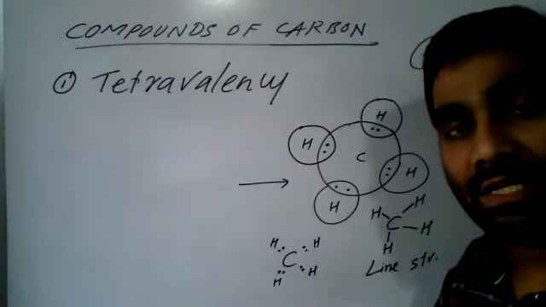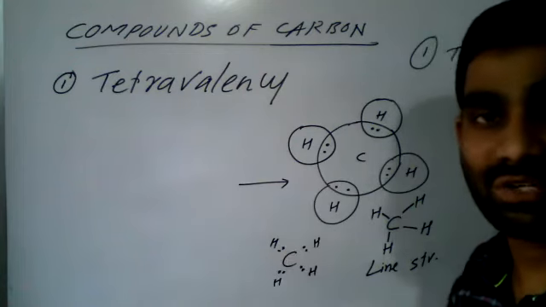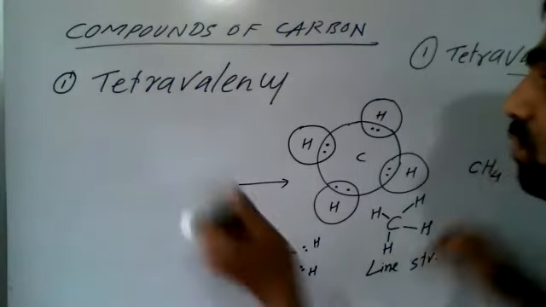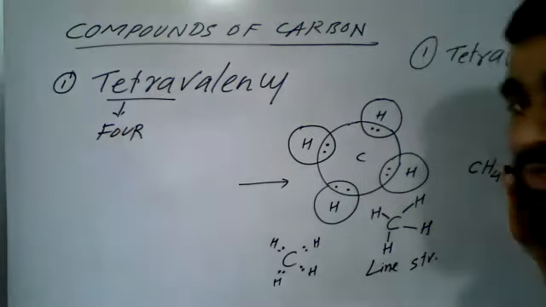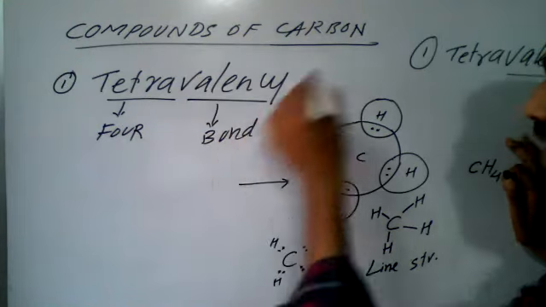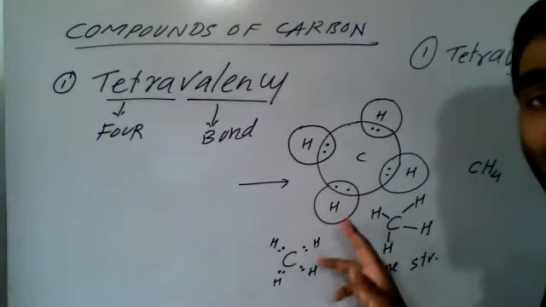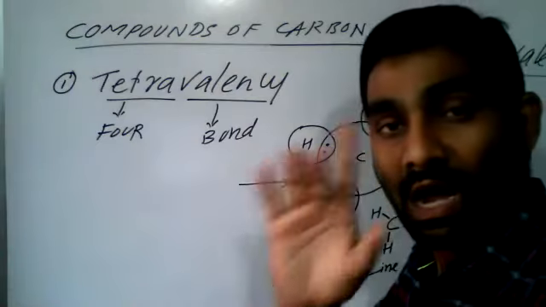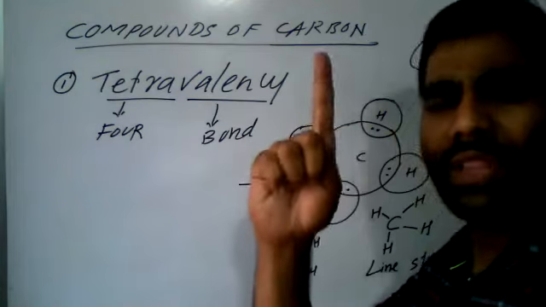To complete the octet or the noble gas configuration. This is the reason behind that. So tetravalency means tetra means 4, valency means bond. So how many bonds will be formed by carbon? 4 bonds. It is very well clear. Carbon will always form 4 bonds in any type of compound.